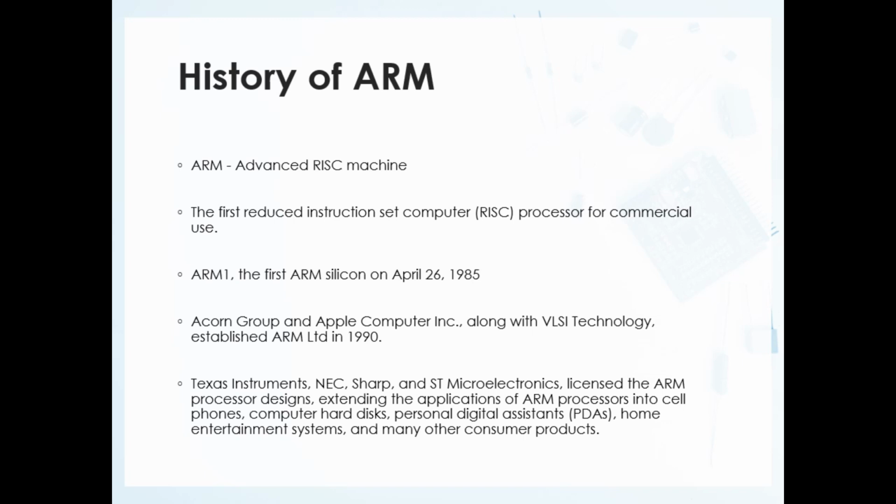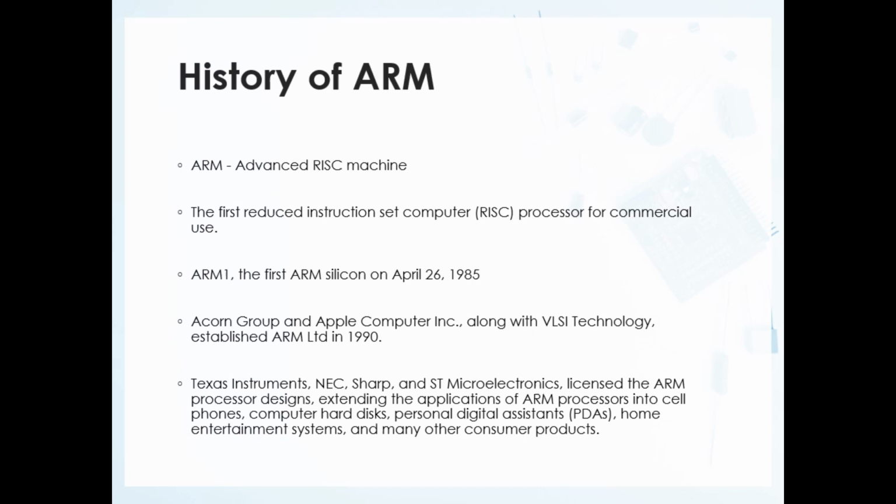Later, many other companies like Texas Instruments, NEC, Sharp, ST Microelectronics, I hope you might have heard about these companies, right? Especially Sharp, Texas, and ST Microelectronics are very famous in embedded systems. So, these companies were licensed with ARM processor designs. ARM Limited was basically giving out licenses to produce their processor architecture commercially.